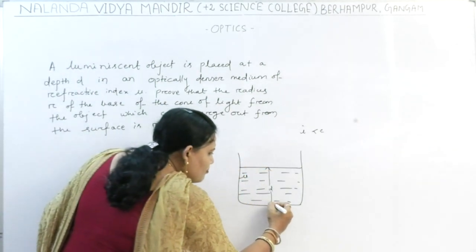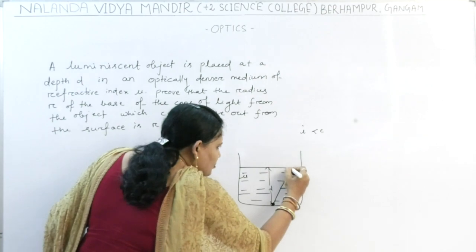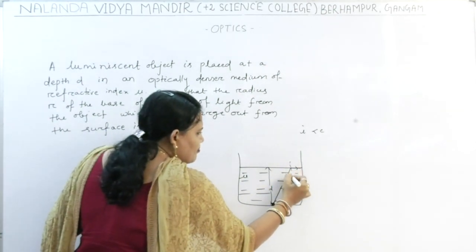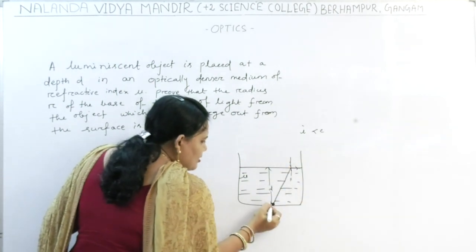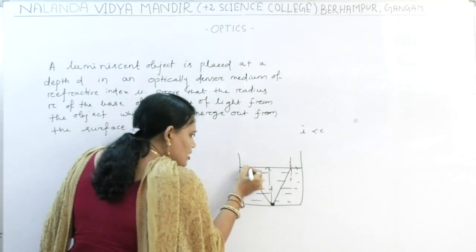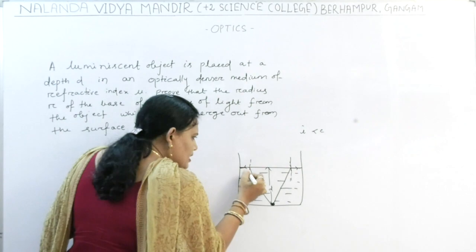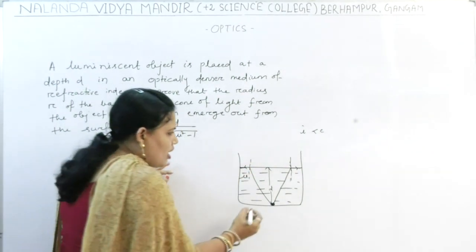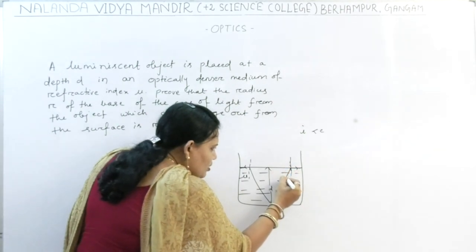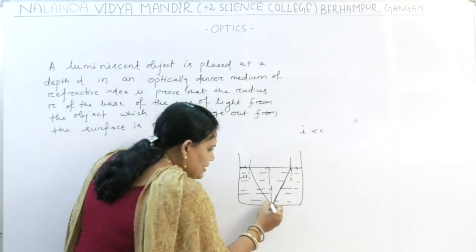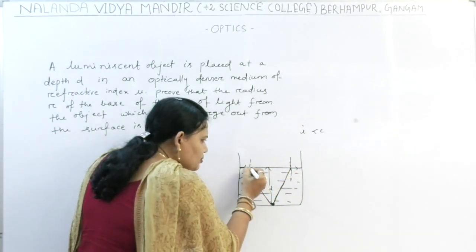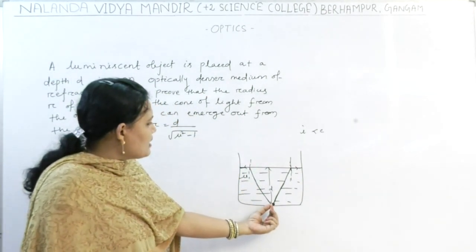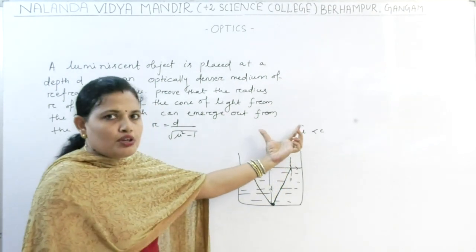So every ray, suppose this is the critical angle, and the refraction angle is 90 degree. So now this cone, only this much we can see. If the bulb is there, then the light can emerge from this portion only.